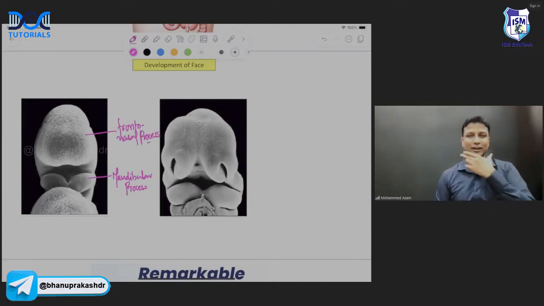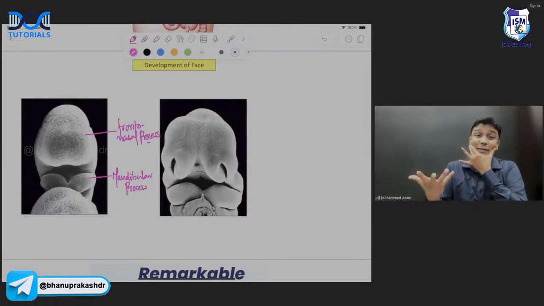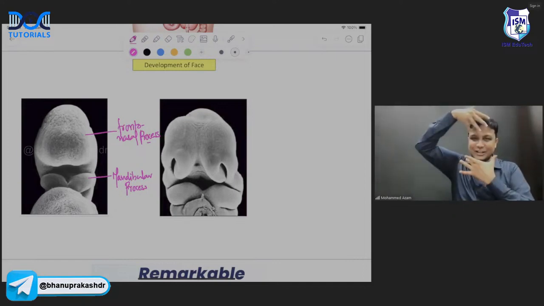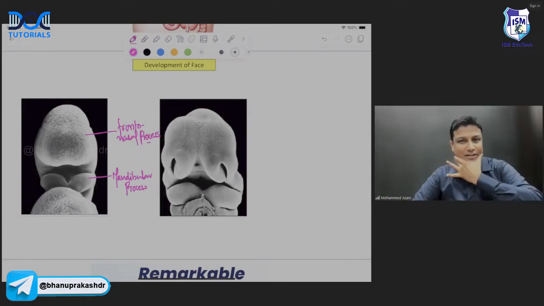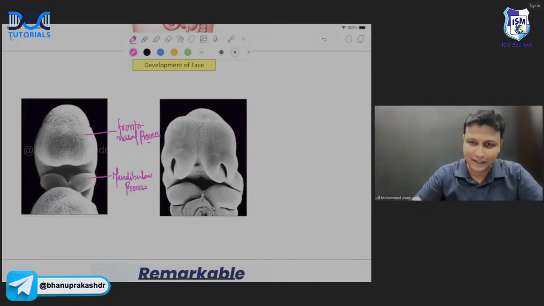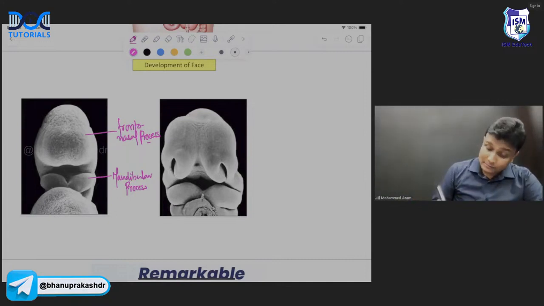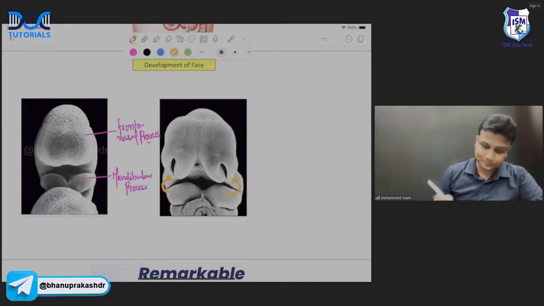अगर आप ध्यान से देखोगे, this much face here will be formed from the mandibular process. अगर ये mandibular process हो गया है, तो बचा क्या? What is remaining right now? The frontal and nasal, frontonasal process. ये दोनों मिलकर face form होता है. Wow. So the face is formed from the mandibular process and the frontonasal process. Simple. Now this mandibular process itself is actually giving rise to the maxillary process here, sir.